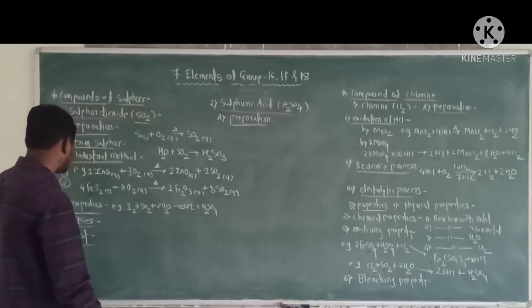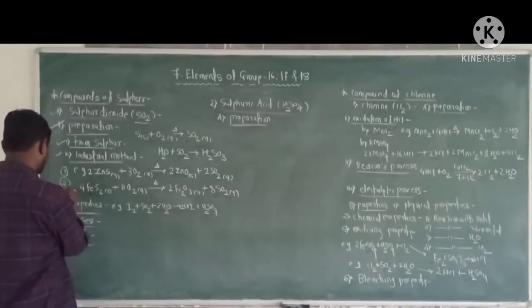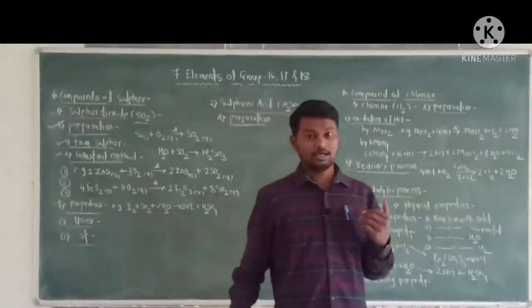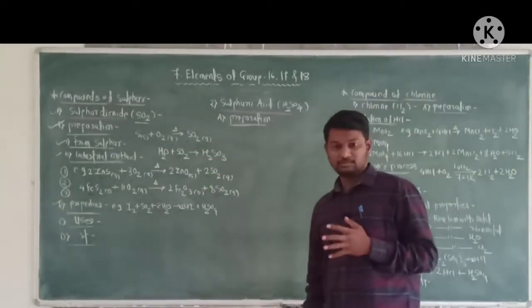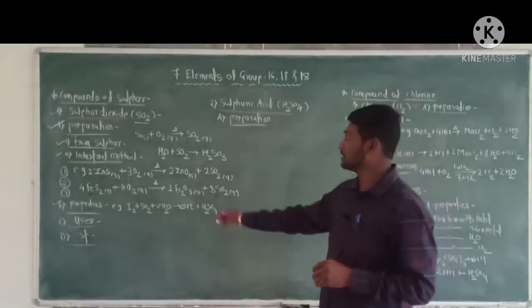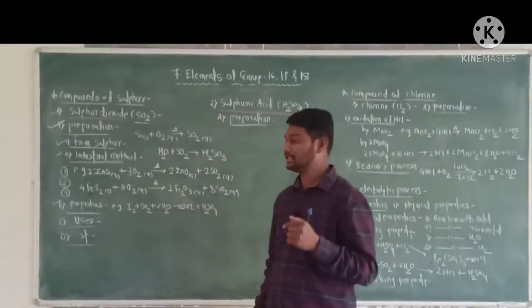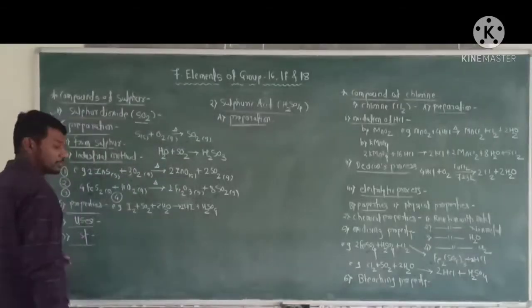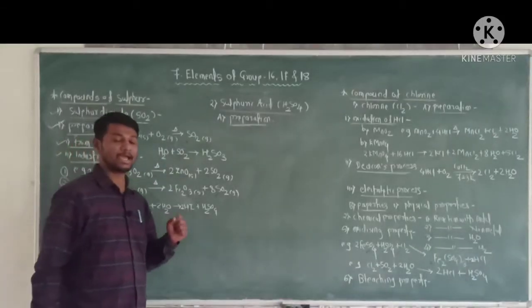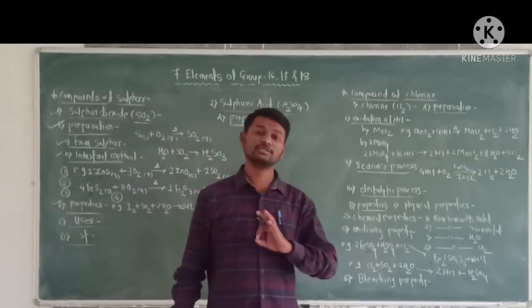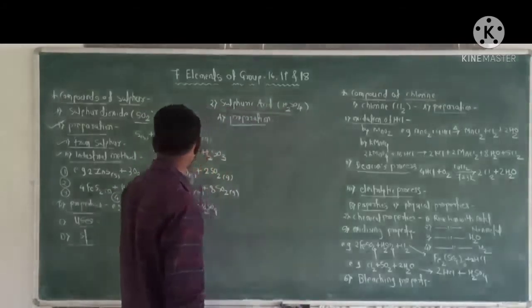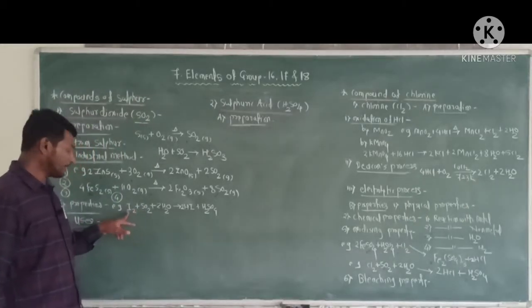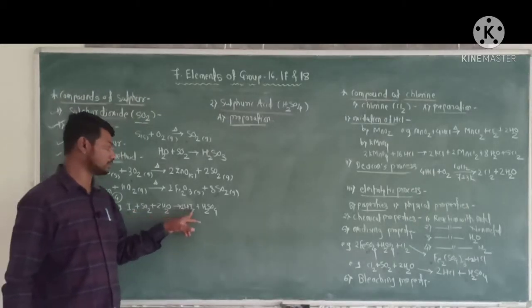Third, sulfur dioxide is acidic in nature. And fourth property, sulfur dioxide acts as a strong reducing agent. For example, sulfur dioxide reduces iodine into hydrogen iodide.